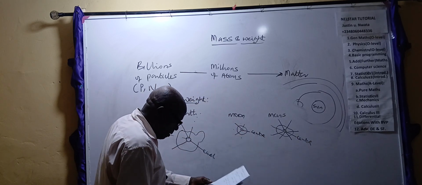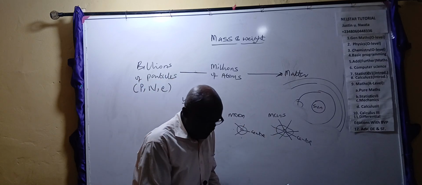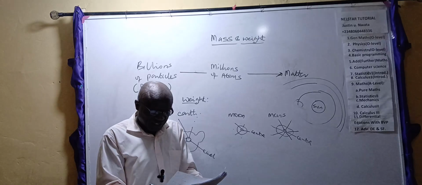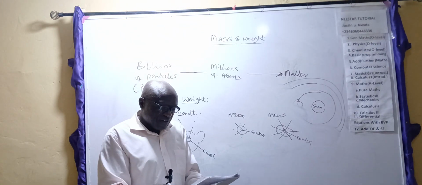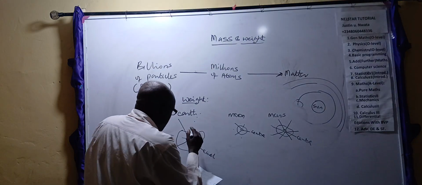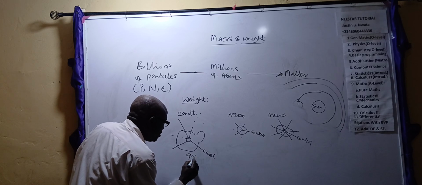Now, this pull, with the planets, each of these planets drag matter, is referred to as what we call the force of what? Gravity. And this force of gravity varies from place to place. On Earth, anything matter around here, you drag it to the force of 9.8 Newton.